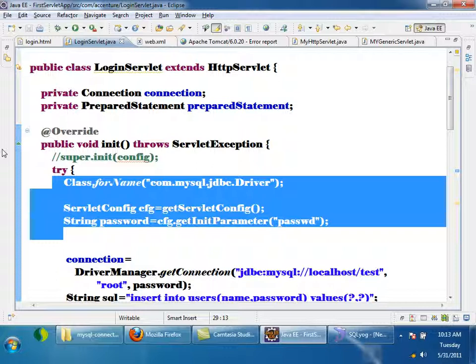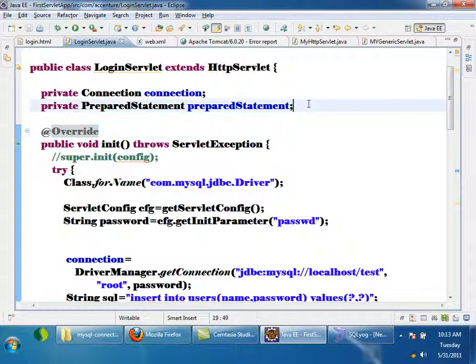Before the init method is called, the object is created, which means the constructor is called. So in the constructor, will I be able to have the servlet config object? It will be null at that point. So my servlet gets a reference to servlet config only during initialization. If I call getServletConfig in the init method, it will return an object of servlet config.